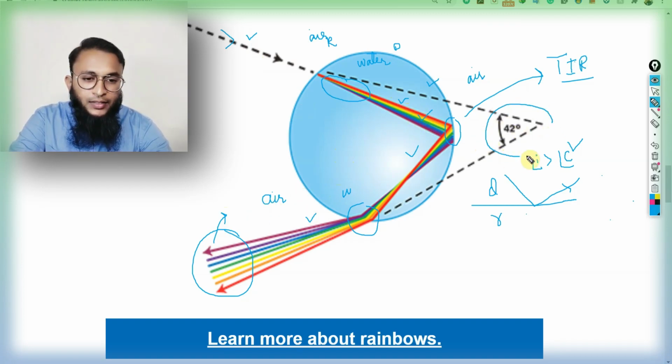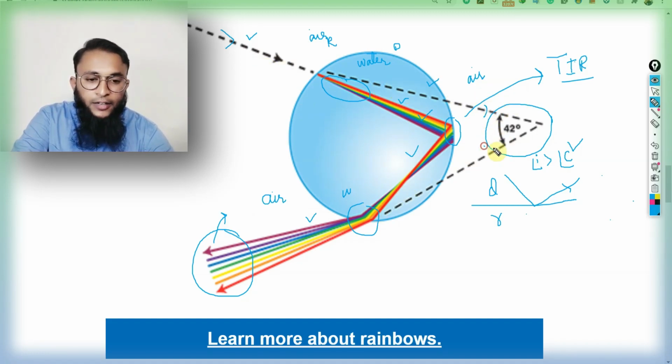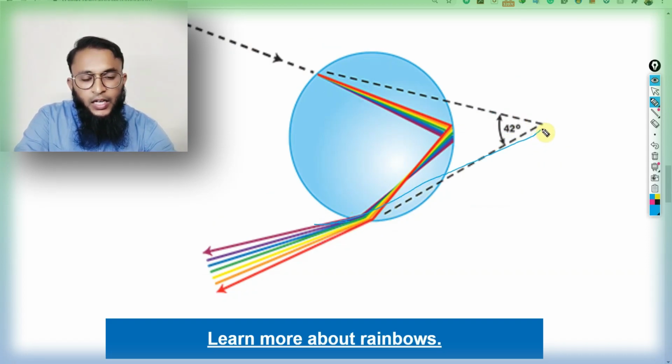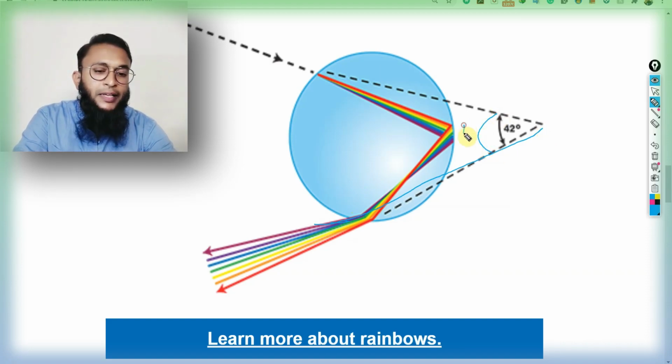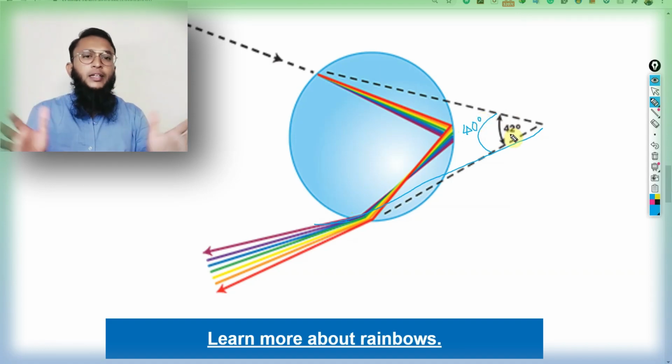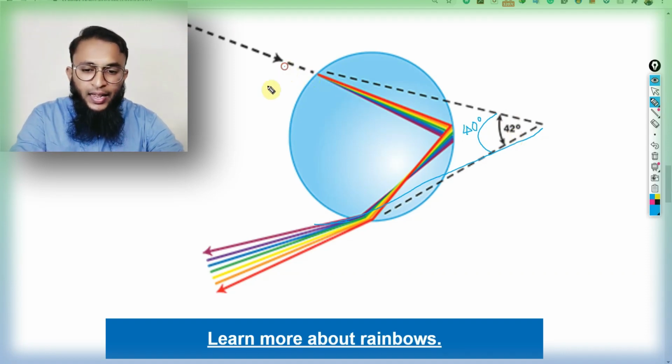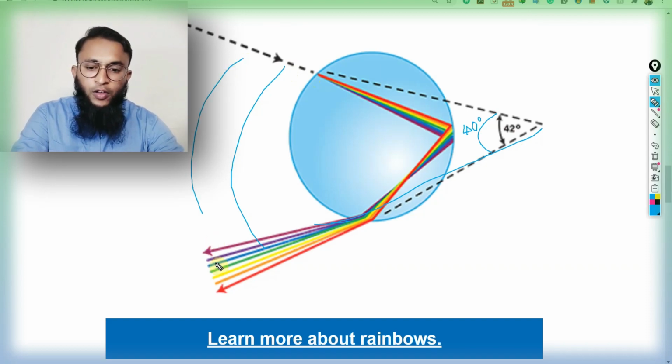And if you notice here, the light ray coming from the sun is this, and this is the emergent ray. And if you see the angle made by this white light and the light ray that is red, it is 42 degree angle. And if we extend this color of light, we will find that this color of light is making the angle which is 40 degree, right? So we understood the light ray got split would be between 40 to 42 degree of angle. The incident ray and the emergent ray will have the angle of 40 to 42 degree. This is 40 and this is 42, right?